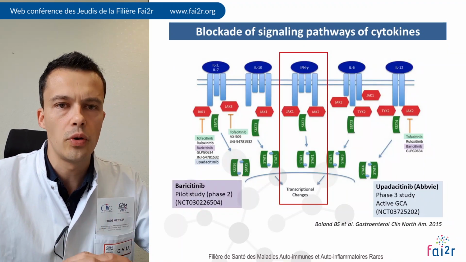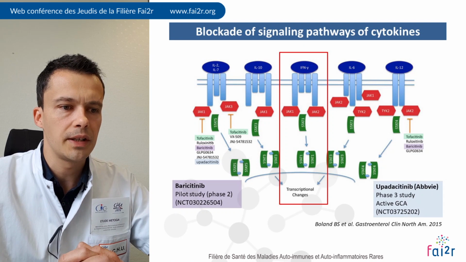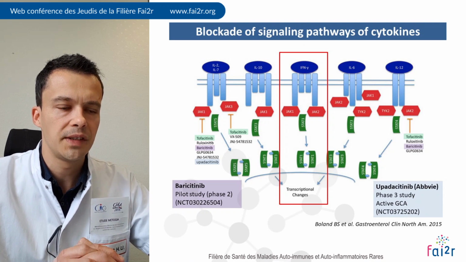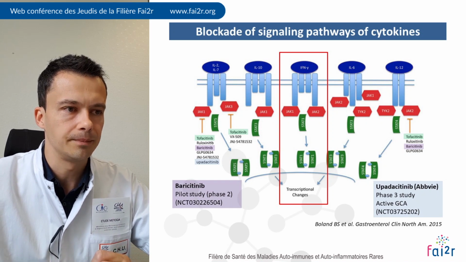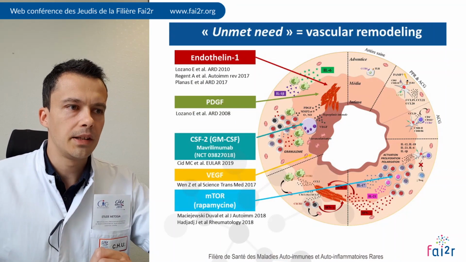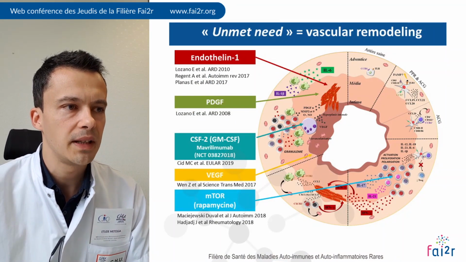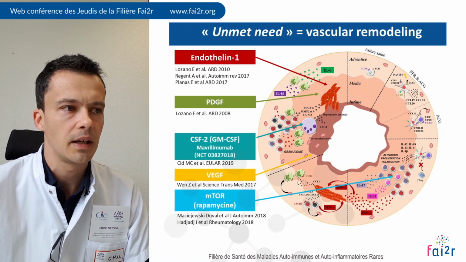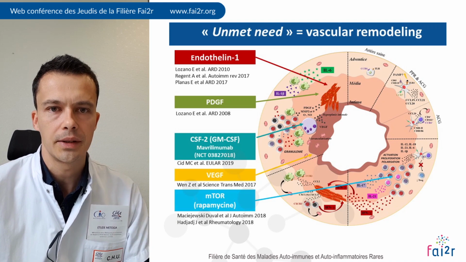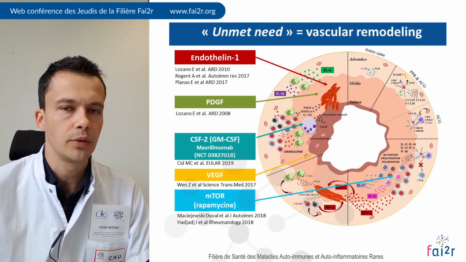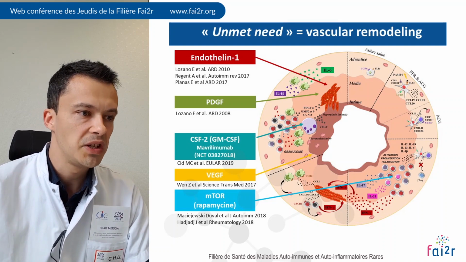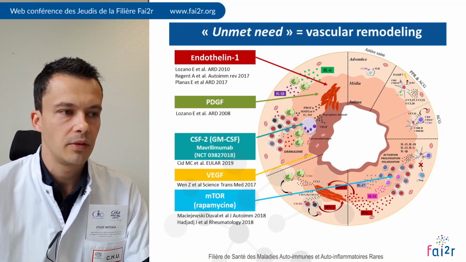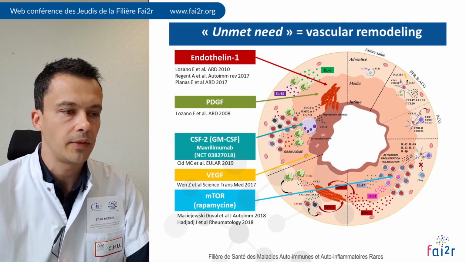So there are currently two trials. One is a phase 3 clinical trial investigating upadacitinib in active GCA, and it's currently ongoing. As you have understood, the unmet need in GCA is vascular remodeling that you can try to target by the blockade of different molecules. For instance, endothelin 1, a clinical trial will start very soon in France, PDGF, GM-CSF with mavrilimumab, for instance, VEGF or mTOR.